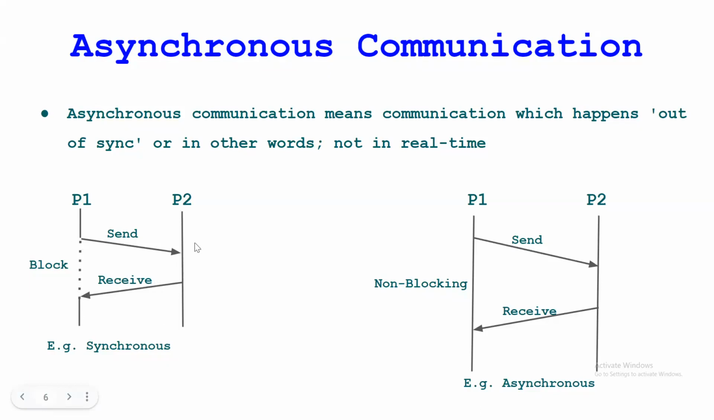And this is the synchronous kind. In asynchronous, P1 simply sends the message to P2 and continues its execution. P1 will not think anything about P2, whether P2 has received the message or not. It simply sends the message and continues its execution, right? So this kind of communication is what we call asynchronous communication. If you have anything up to this point, you can ask me. Otherwise, we'll stop here.